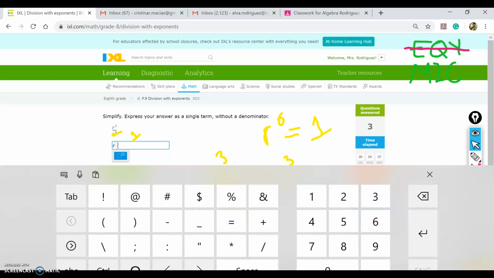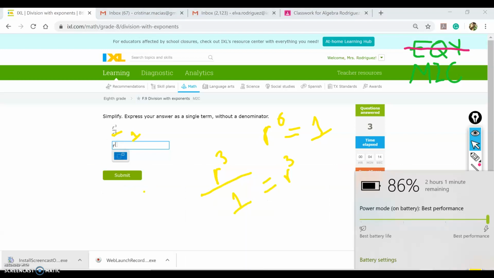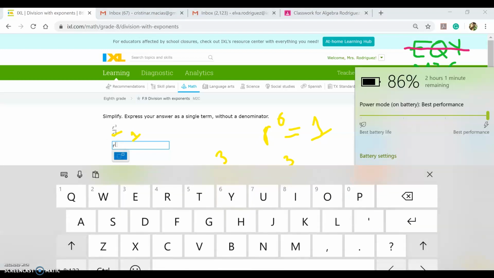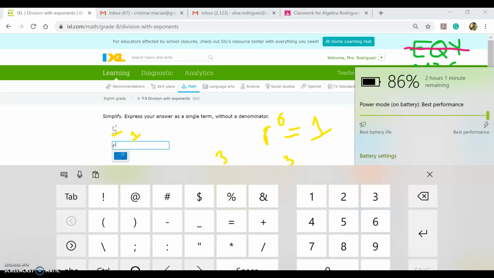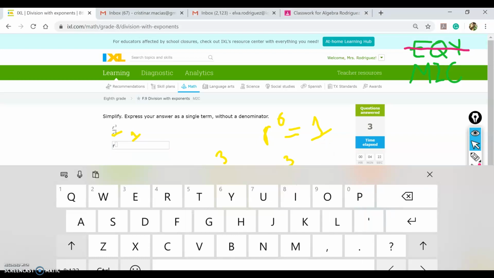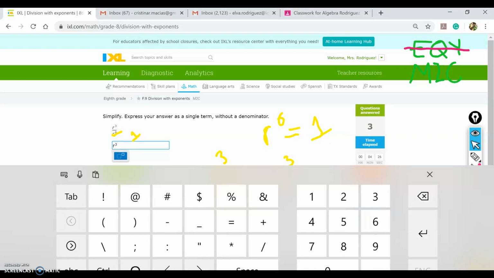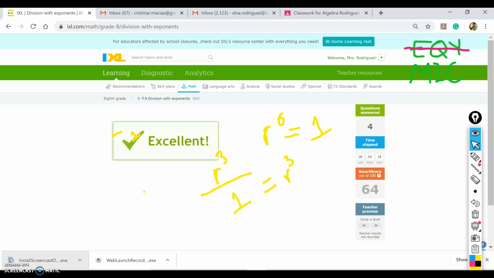I'm gonna type here r to the power of 3. Oh my god, with this thing. Of course that's gonna happen. Come on, thing. I'm sorry guys, let me just get rid of that thing. And 3. There you go. Now submit, and we got it right.